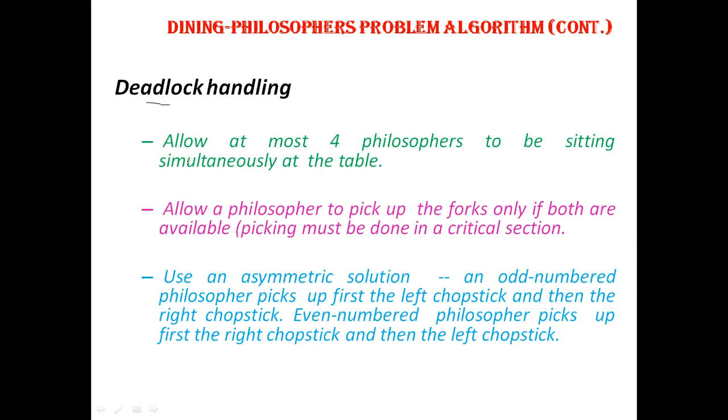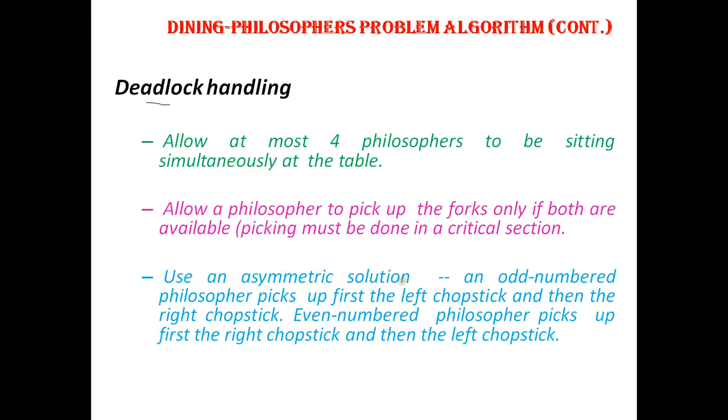As of now, for providing a solution, we can say allow at most 4 philosophers, as I have told in the beginning. Then allow a philosopher to pick up forks only if both are available, that is, left hand side and right hand side are available. Picking must be done in a critical section, that is only one philosopher at a time.